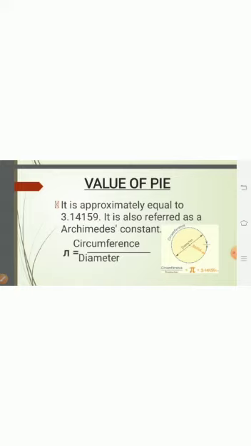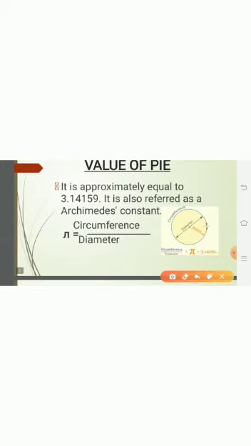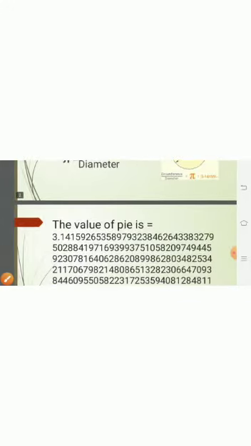At the bottom I have also written circumference upon diameter equals pi equals 3.14159. But children, do you know why I have written the point after 9? No. So I will tell you why.